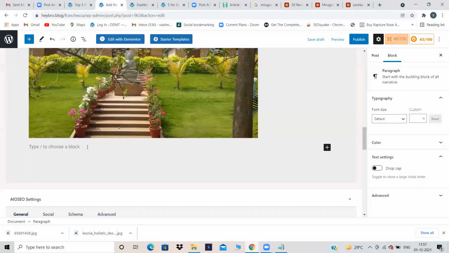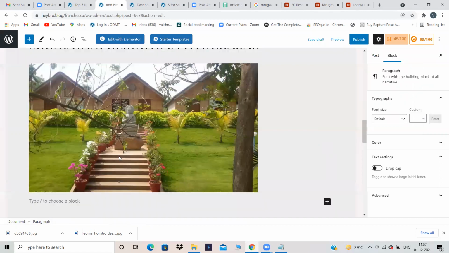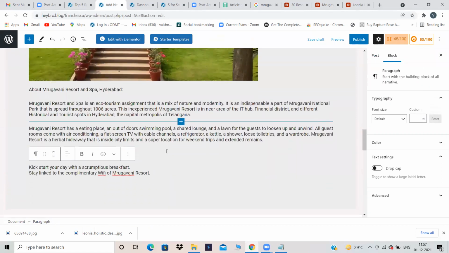Copy, come back over here, choose the block, it is a paragraph block, so paste it.